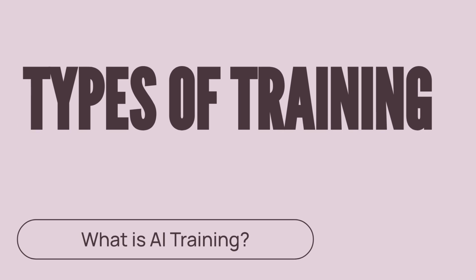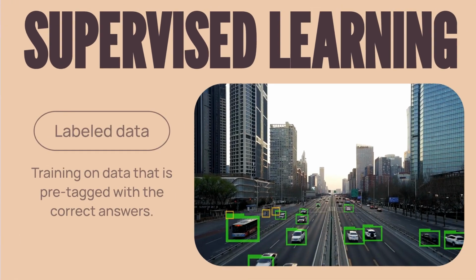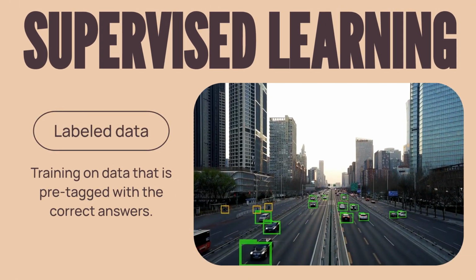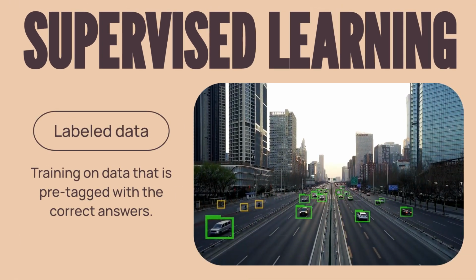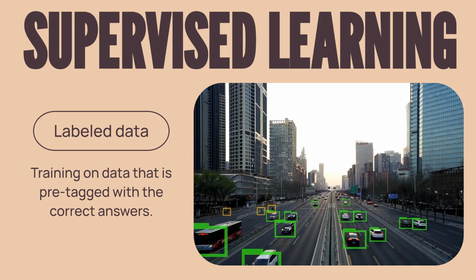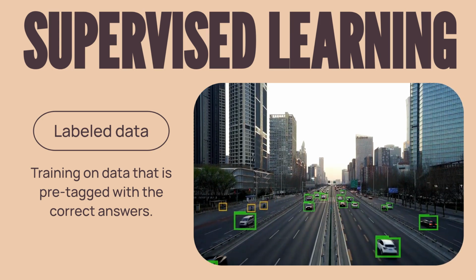There are several main paradigms for AI training, categorized by how the data is presented and how the model learns. Supervised learning uses labeled data. Think of it like a teacher guiding a student. The model learns by mapping input to output, based on examples where the correct answer is already provided.